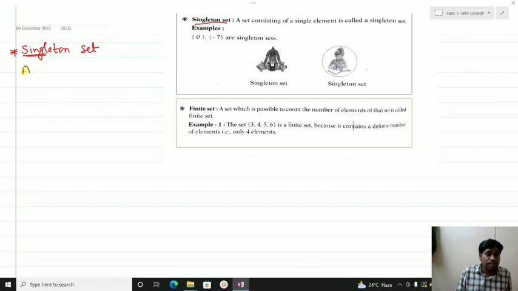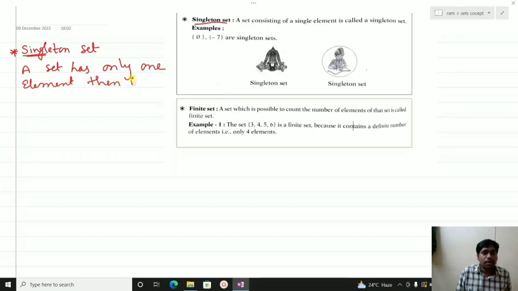If a set has only one element, then it is called a singleton set.